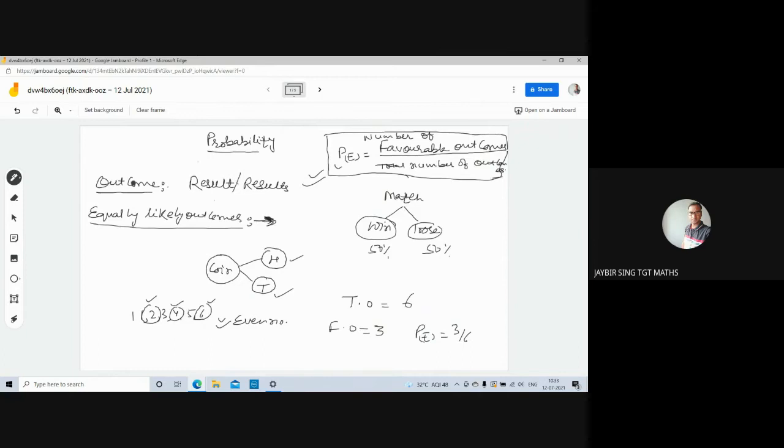In this, we have some terms related to probability, like outcome. Outcome means result of any event, result or results. It may be the group of results. So result or results are outcomes. So here equally likely outcomes means the outcome which has equal possibility of happening or not happening. Now formula for probability is probability of any event is number of favorable outcomes upon total number of outcomes.